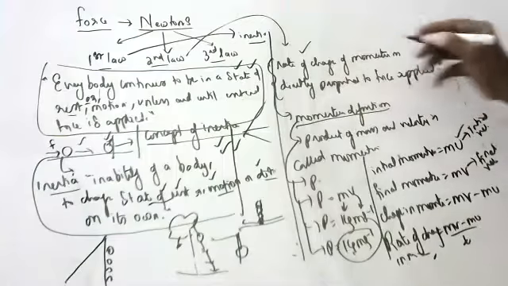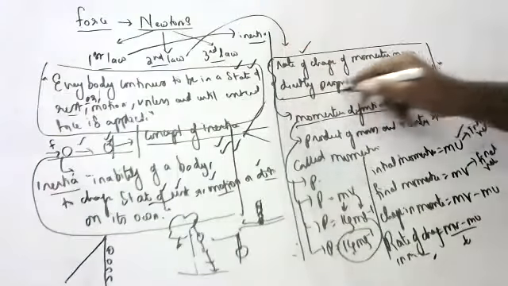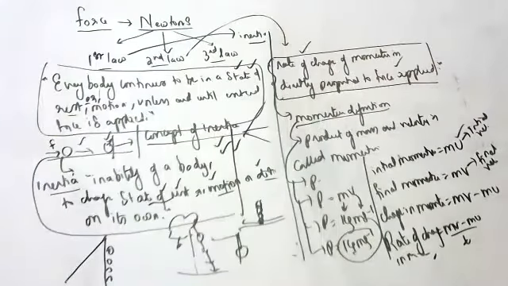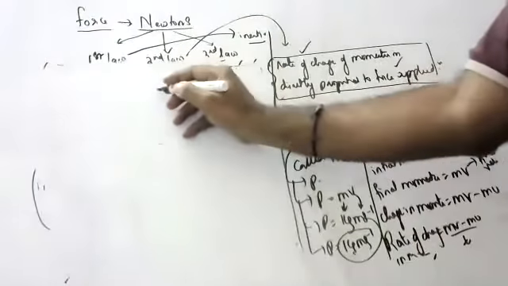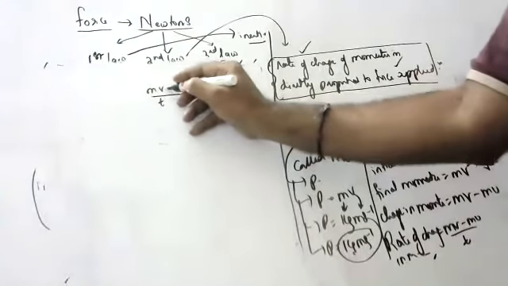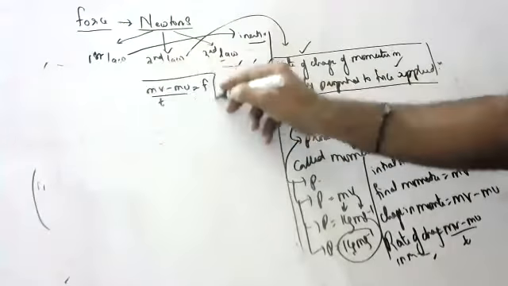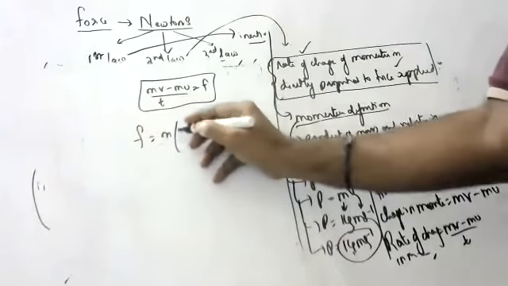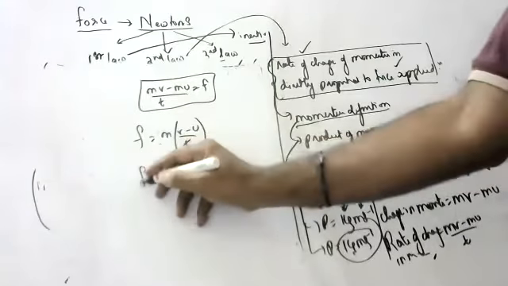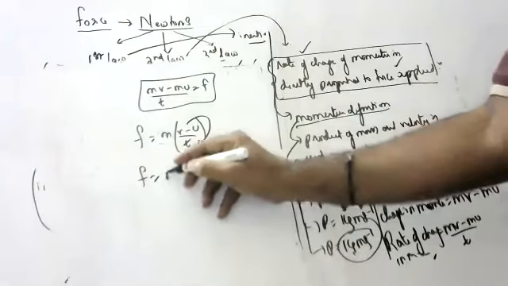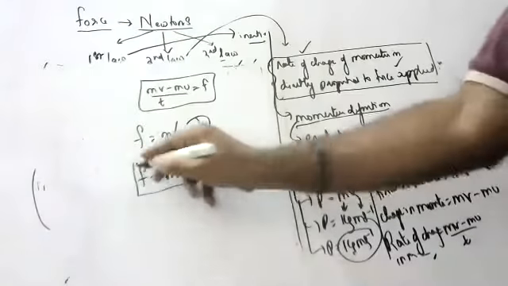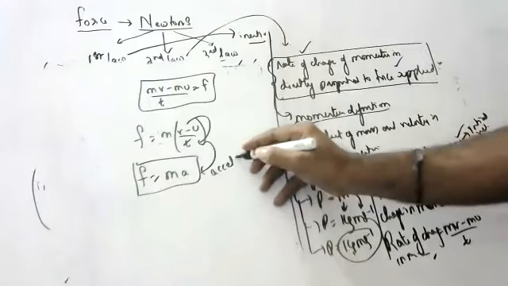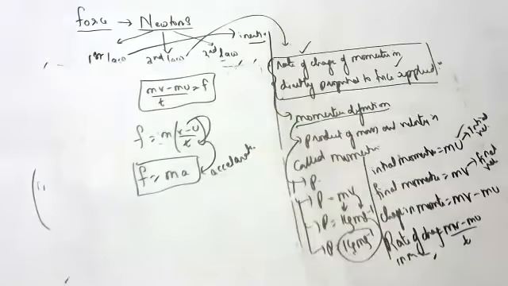So, Newton's second law: what is it saying? Rate of change in momentum is directly proportional to force applied. So F is equal to m into (v minus u) by t. What is (v minus u) by t? Anyone? It is nothing but acceleration. So F is equal to ma. F is equal to ma is the formula for Newton's second law.